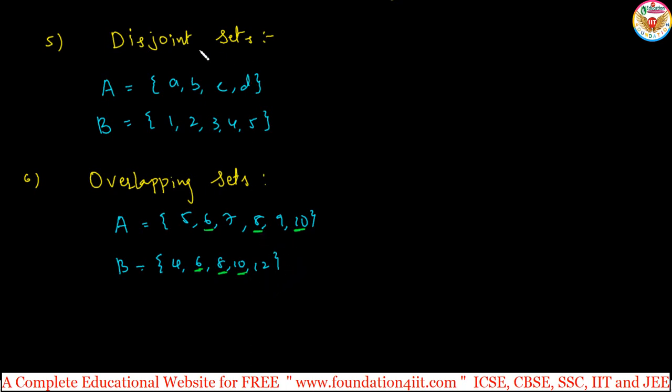If there is no element in common, disjoint. See the difference. At least one element is common, then overlapping sets. These are the types of sets. You can get questions like true or false, verify whether sets are equal or equivalent, or find whether a set is empty or not. Those types of questions you can expect from this topic. Let us see the cardinality of the set now.